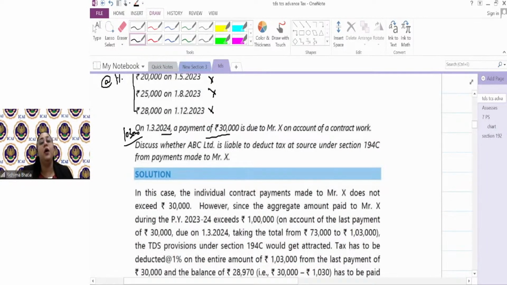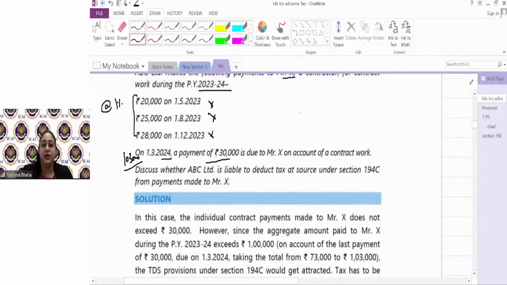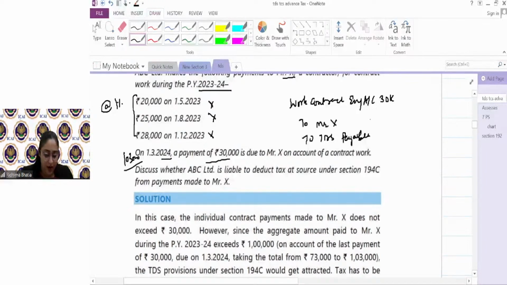3,000. Now, when I'm making the due entry on 1st of March 2024, I will make it like this: work contract expense account debit, 30,000, to Mr. X and to tax deducted, which is TDS payable now. That would be on 1 lakh 3,000.